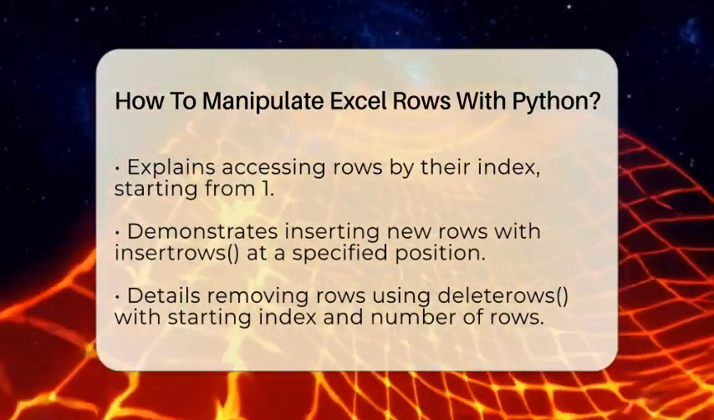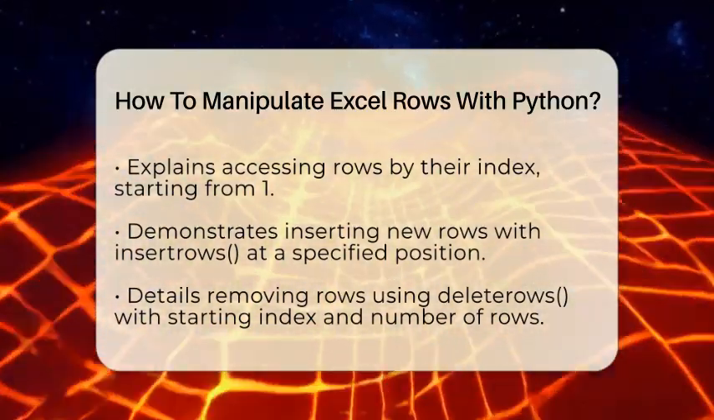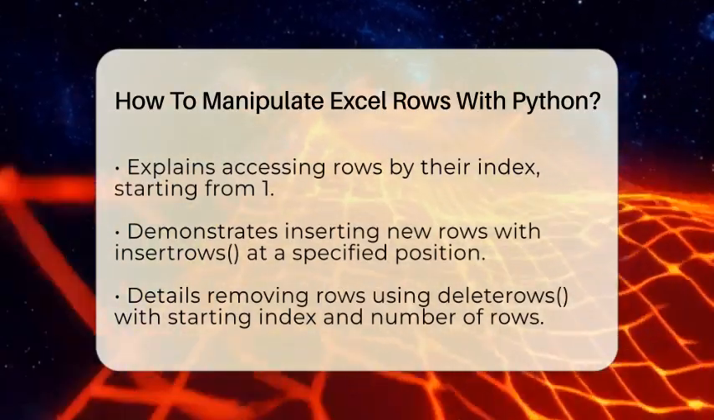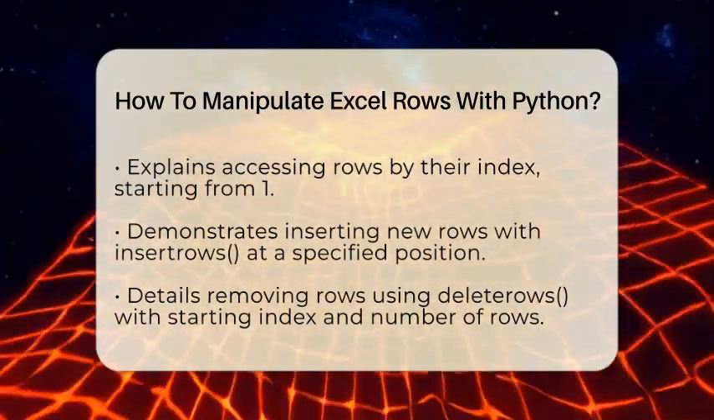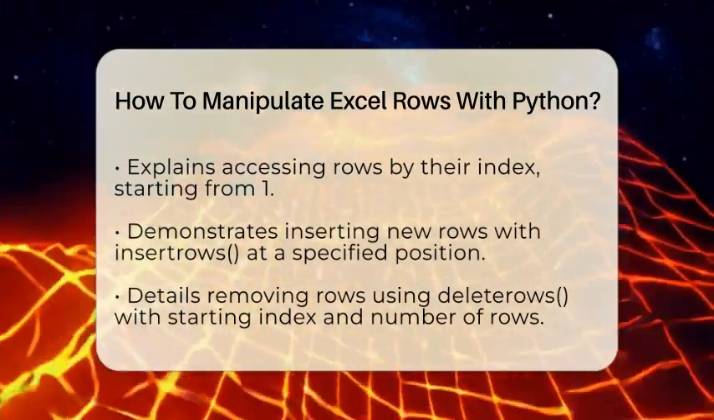To remove rows, you use delete_rows, with the starting index and how many rows to delete. For example, delete_rows(2, amount=2) will remove 2 rows starting from the second row.